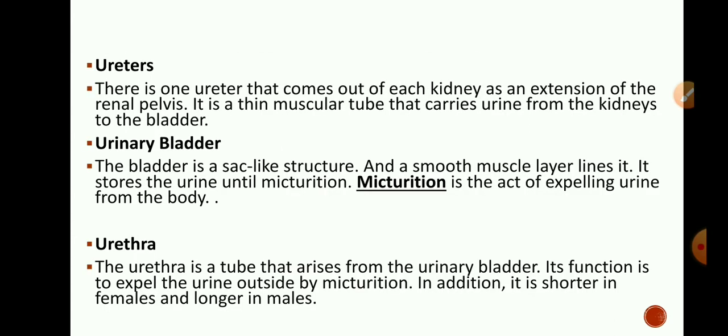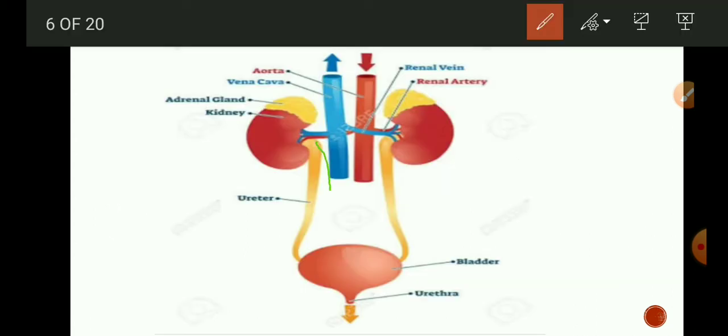Next part is ureters. Ureters are 25 to 30 centimeter long tubes. The anterior funnel shaped part is connected to the pelvis in the kidney and the other end opens into the urinary bladder. See, this particular part is ureter, this tube like structure.